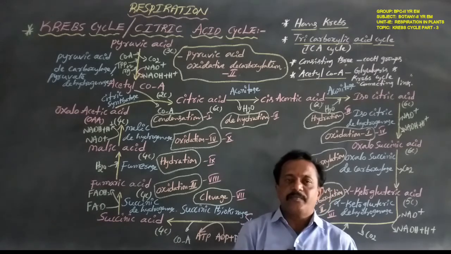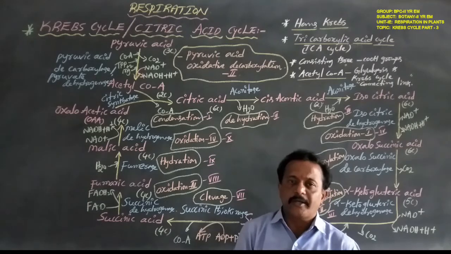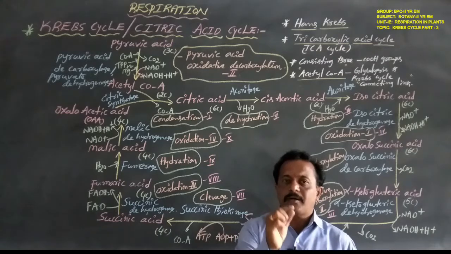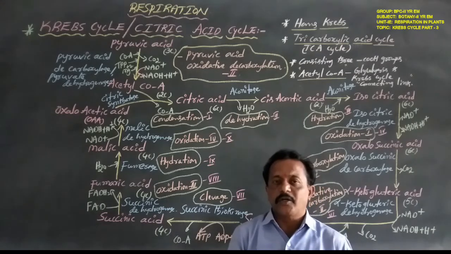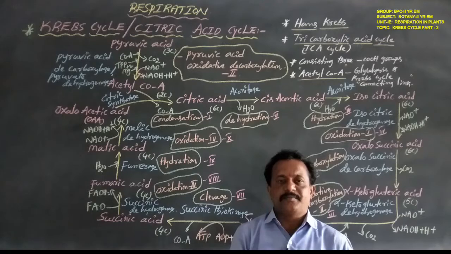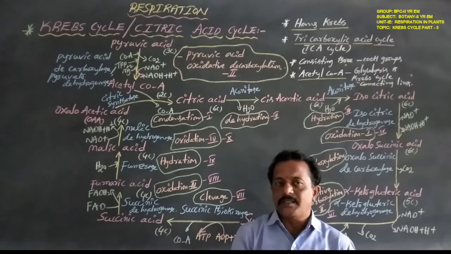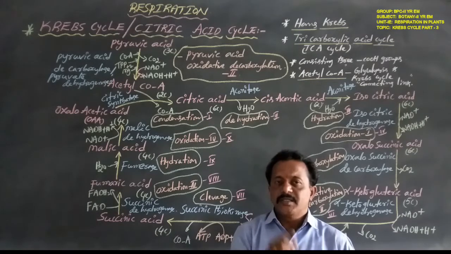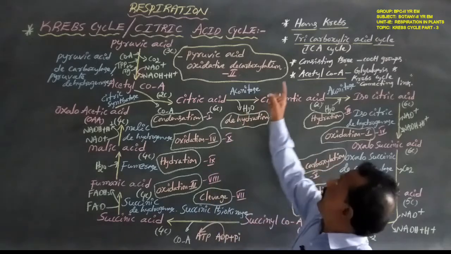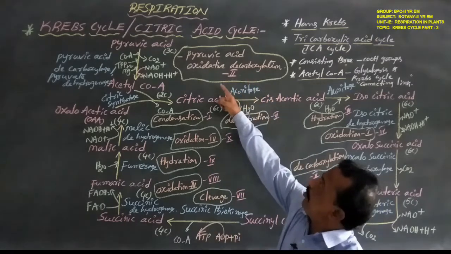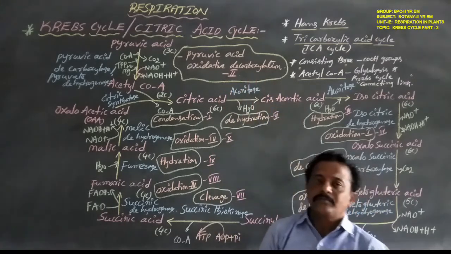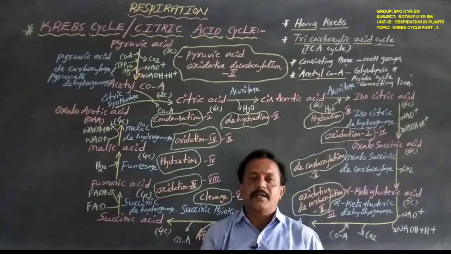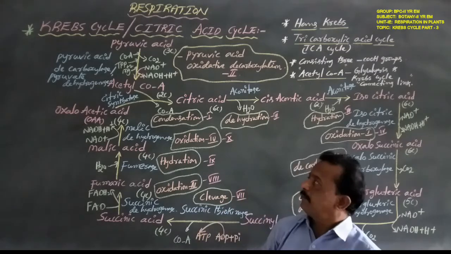They are, namely, first step, glycolysis. Glycolysis occurs in the cytoplasm of the cell, or cytosol. Second step, pyruvic acid oxidative decarboxylation, occurs in the mitochondria.